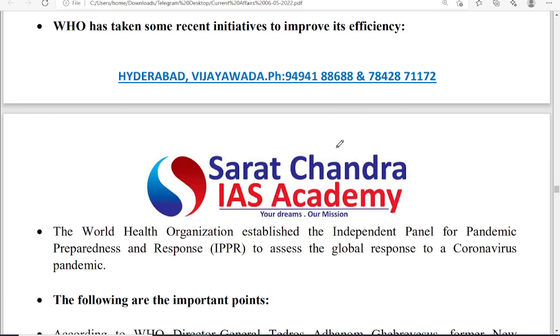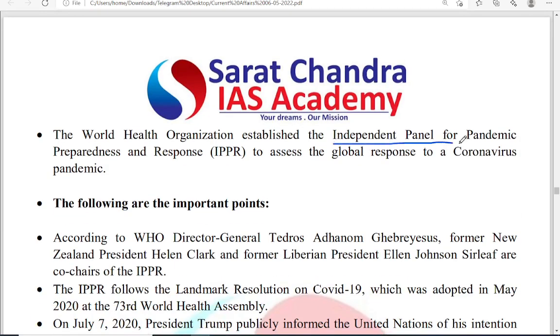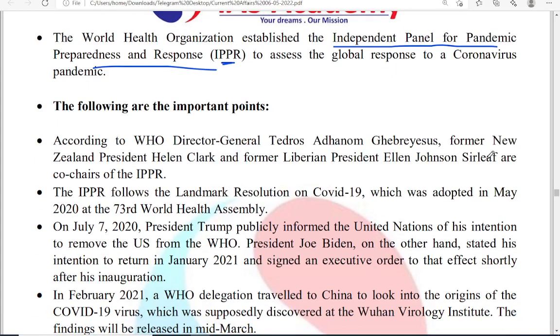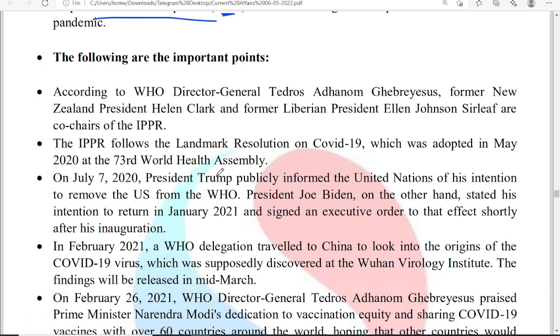Okay, so if you see, the WHO has taken some recent initiatives to improve its own efficiency. So it established an independent panel for the pandemic preparedness and response, IPPR, to assess the global response to the coronavirus pandemic. Okay, so these are the important points of IPPR, right?